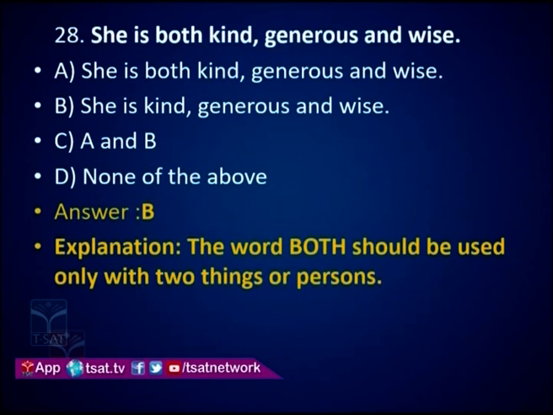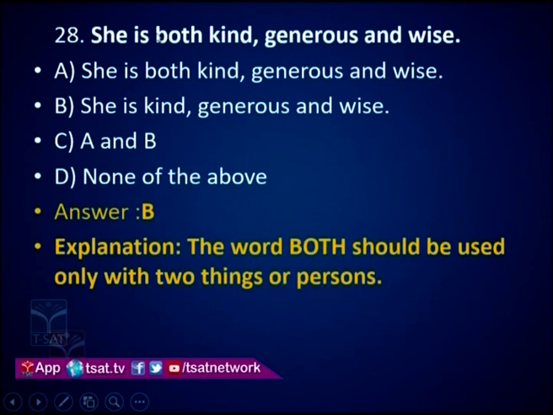She is both kind, generous and wise. Is this sentence correct or does something have to be changed here? Option A, she is both kind, generous and wise. Option B, she is kind, generous and wise. Option C, A and B. Option D, none of the above.